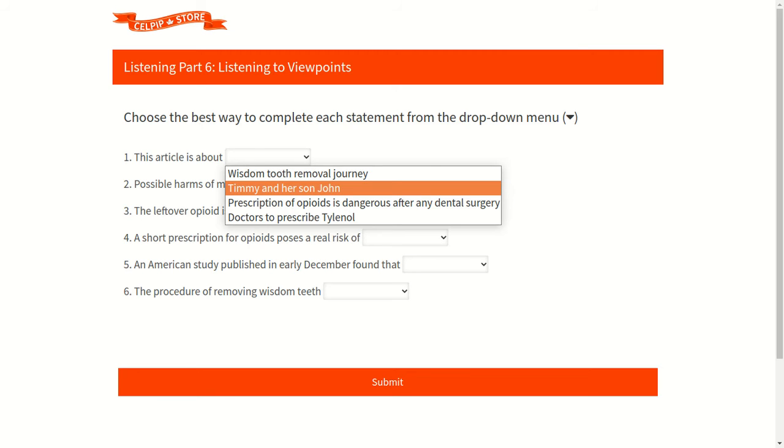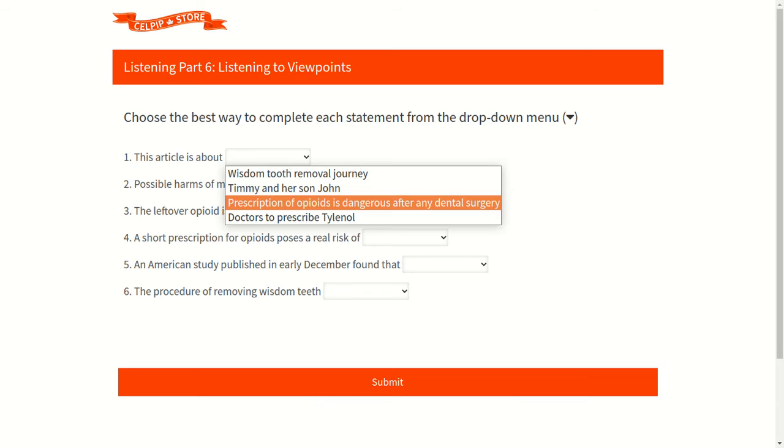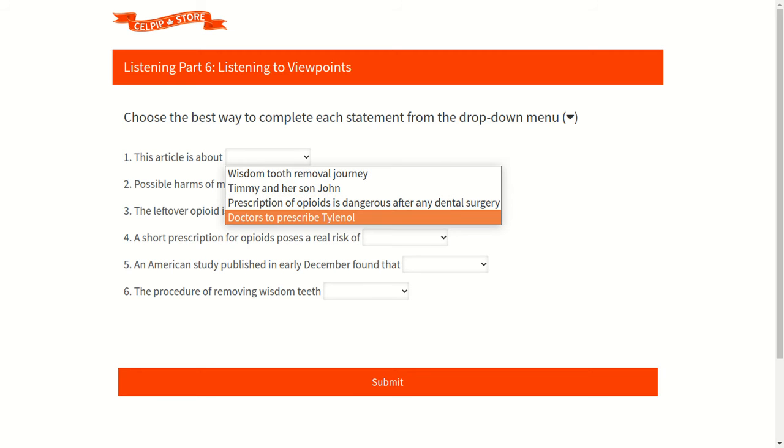Second option is, Timmy and her son John. Third option is, Prescription of opioids is dangerous after any dental surgery. And last fourth option is, Doctors to prescribe Tylenol.